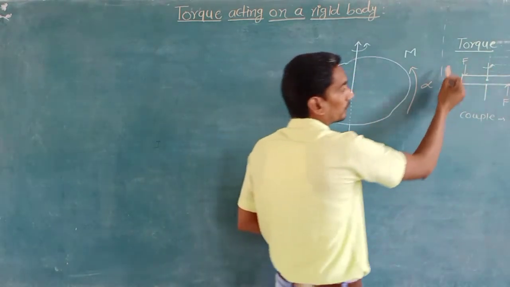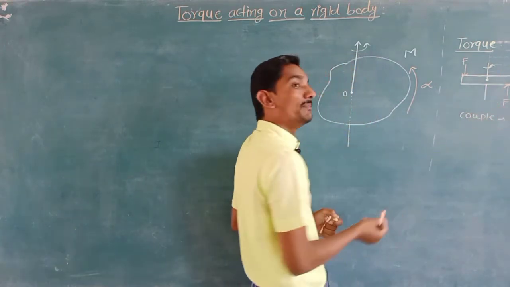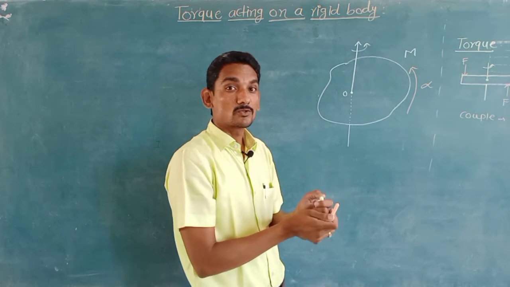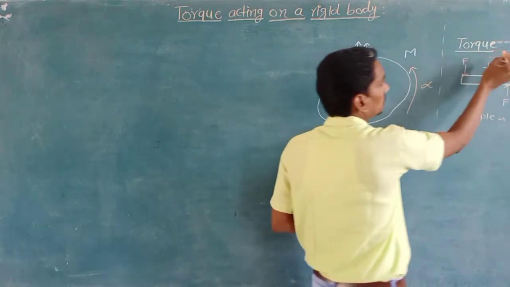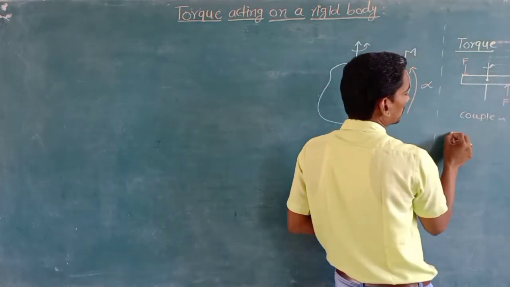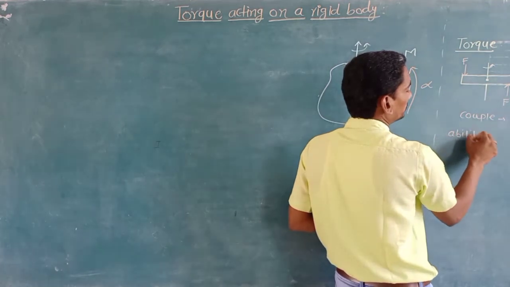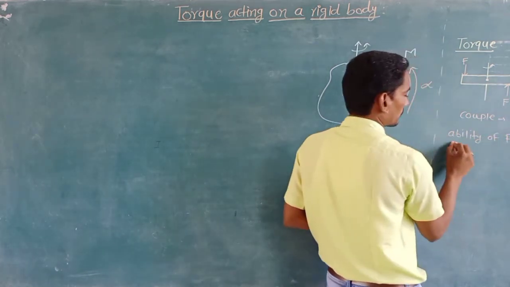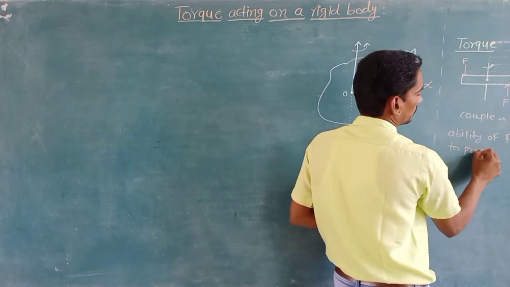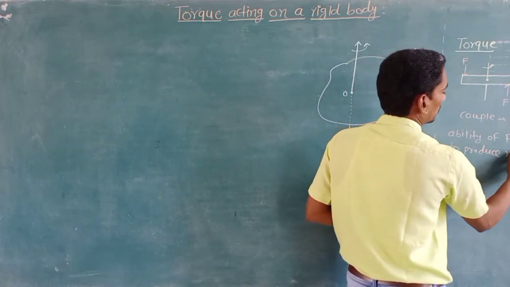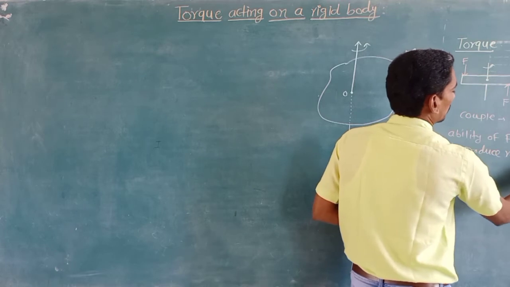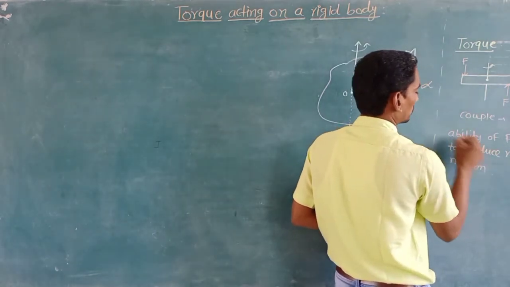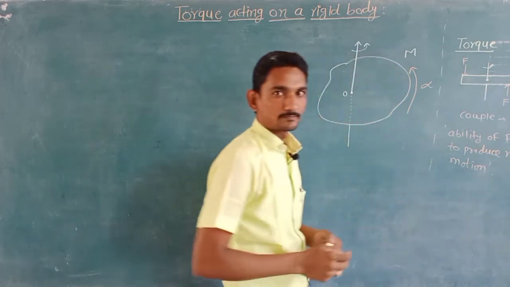So this force has the ability to produce the rotational motion, and that ability of force to produce the rotational motion is called the torque. So torque is nothing but the ability of the force to produce rotational motion.